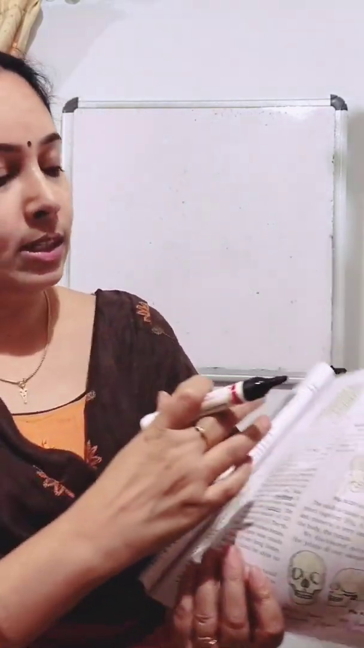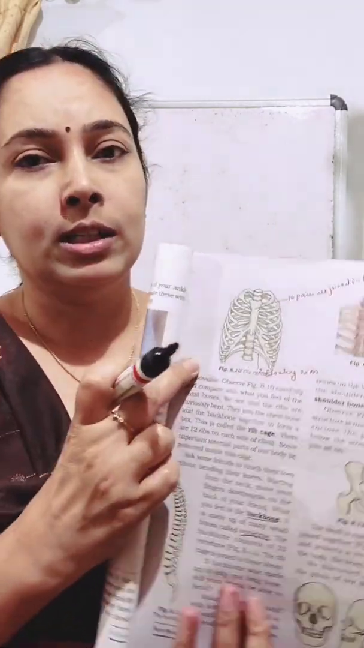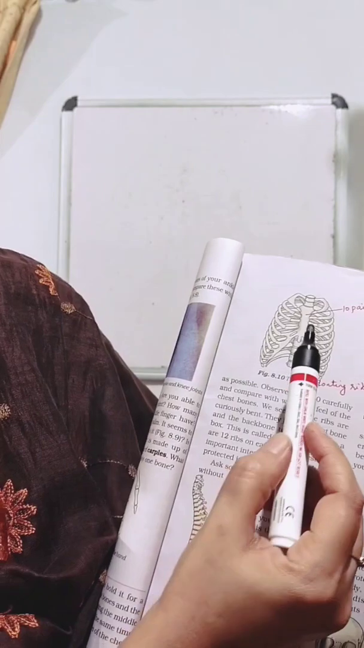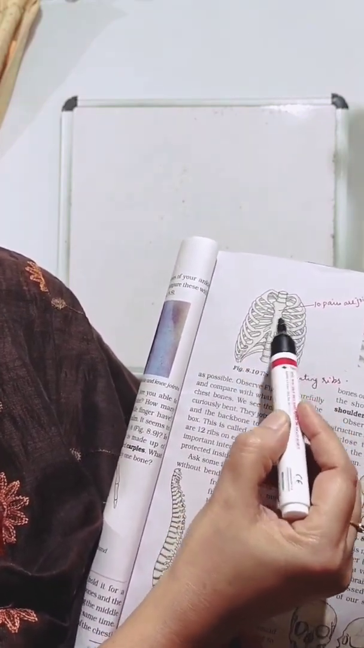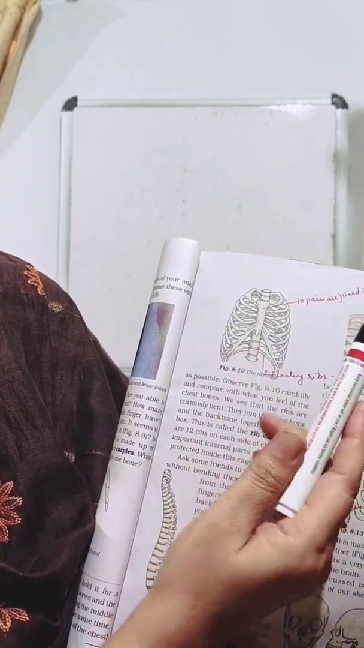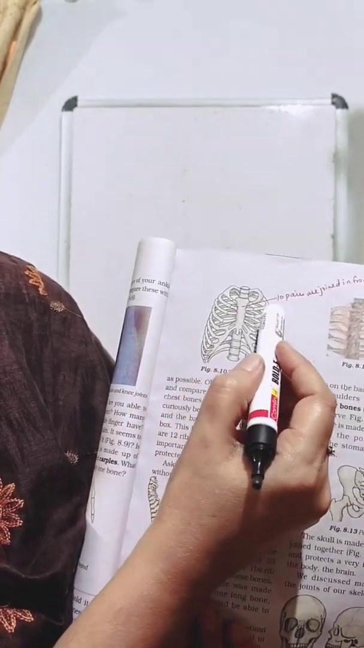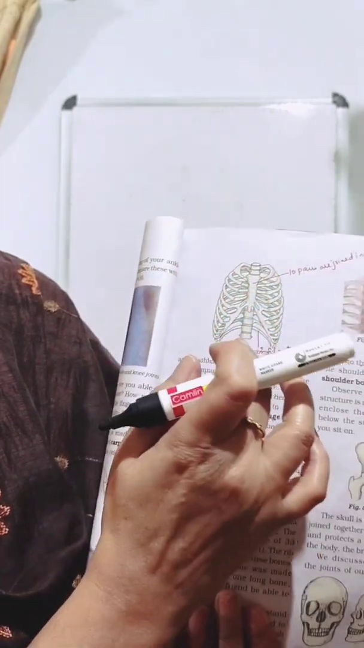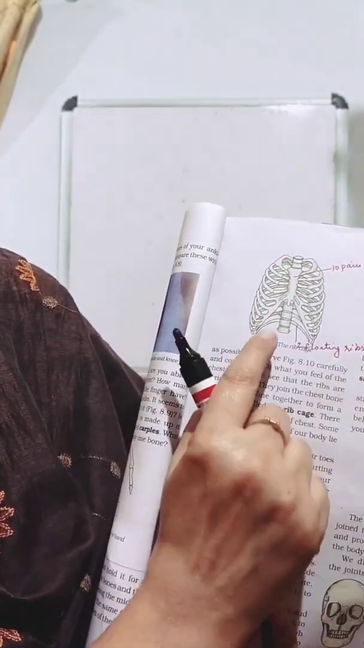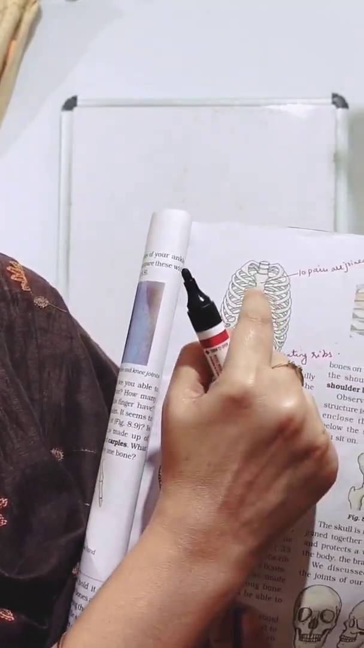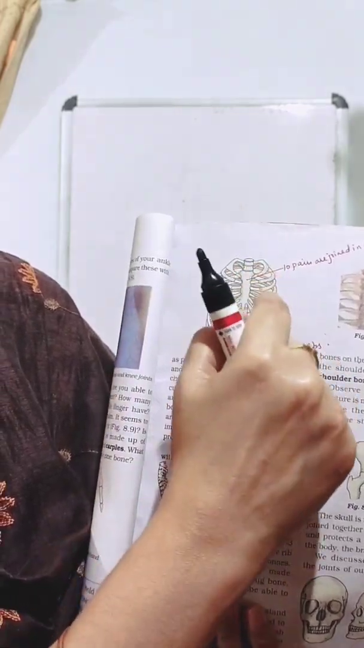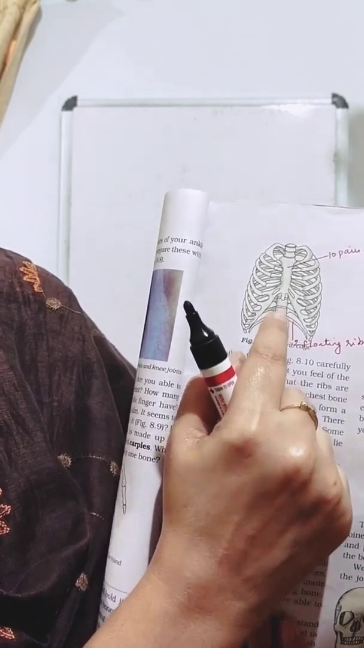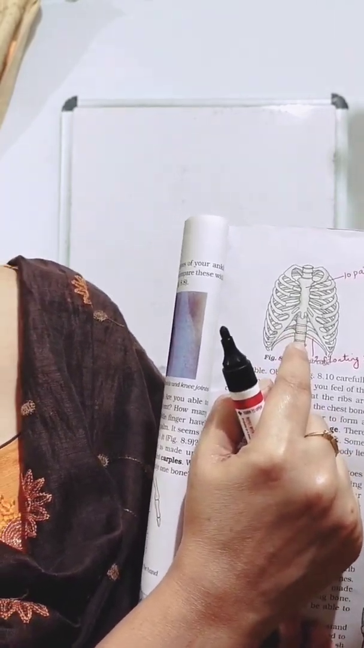Now look at this figure carefully. This is the picture of our chest bones. In this picture you can see so many bones going from our chest region, and they are curvedly bent and join back with the backbone. This is our backbone. From the chest region they bend and go around, and are joined with the backbone in our back region.